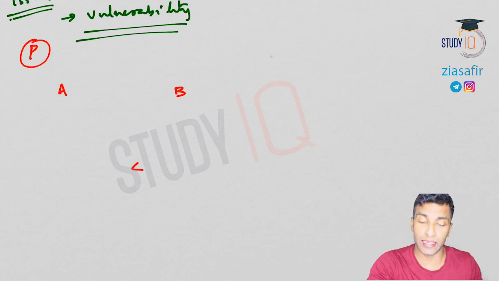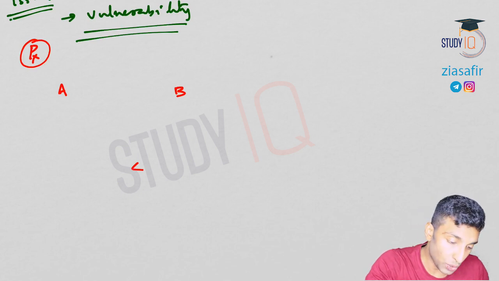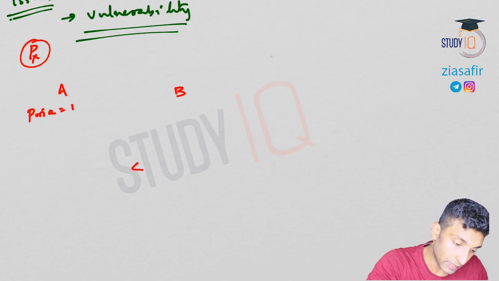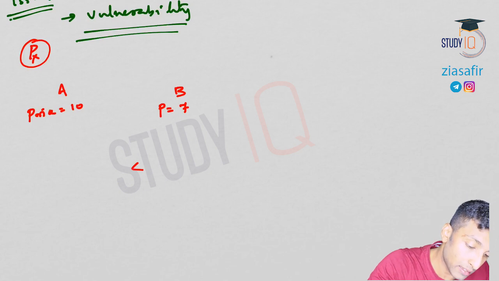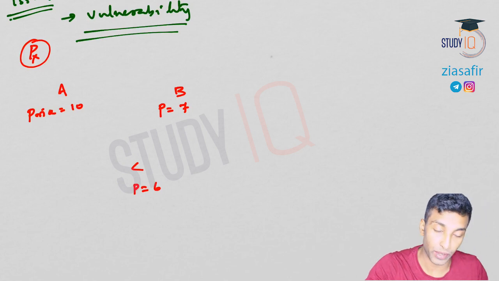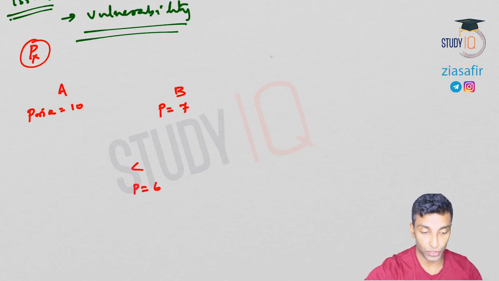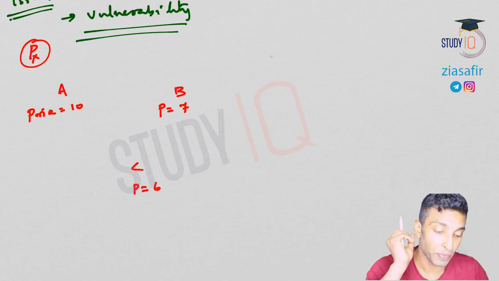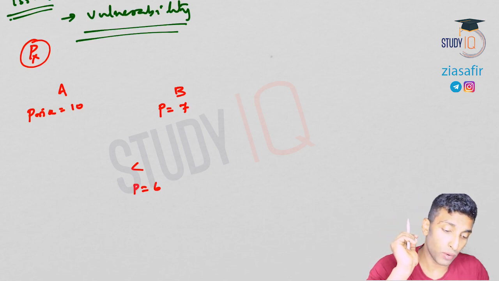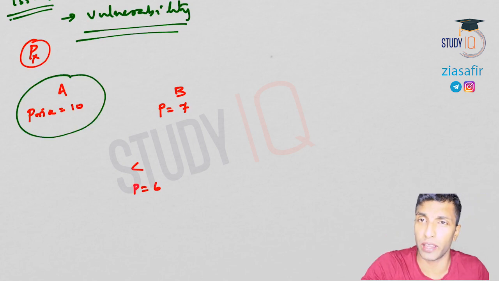Okay, so in country A, let's take the product P, PX is the product. In country A, the price of this product is, let's say, 10 rupee. In country B, the price is 7 rupee. In country C, let's say the price is 6 rupee. Not rupee exactly, but we are trying to understand in terms of rupee. So 10, 7, 6, or dollar, whatever you want, this is just a unit, right?